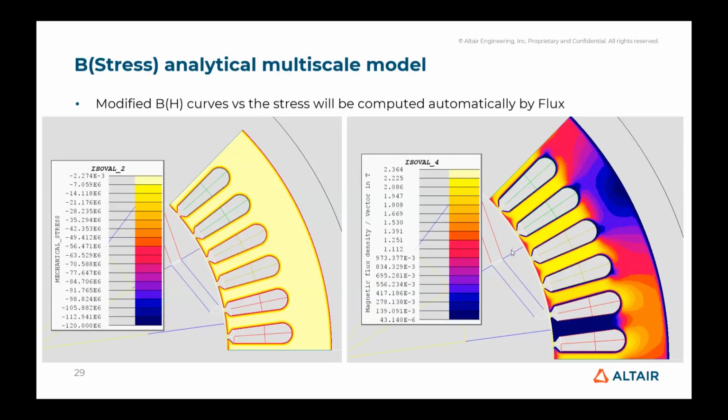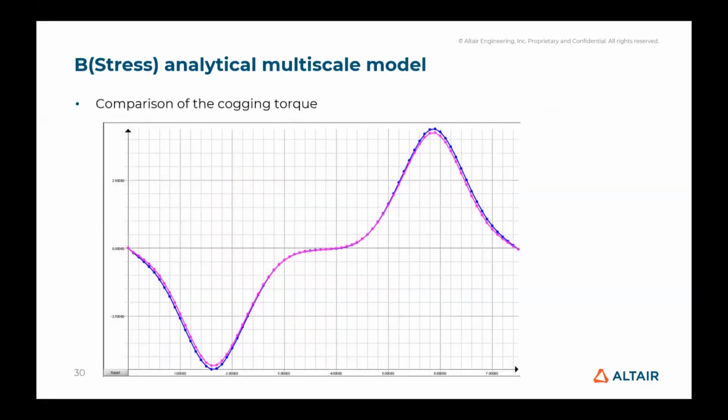In fact, it is due to the fact that the residual stress impacts the permeability of the material. And to continue the topic from just before, in this project I also performed a computation with and without consideration of the mechanical stress. I did a cogging torque computation, and here I can see the result. The curve with mechanical stress is the pink one, and it is lower than the initial one without.